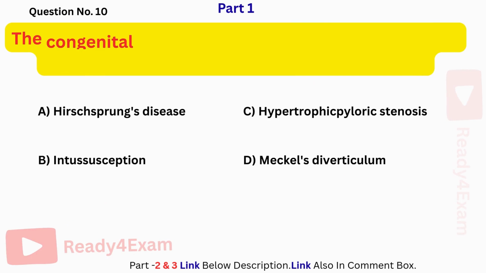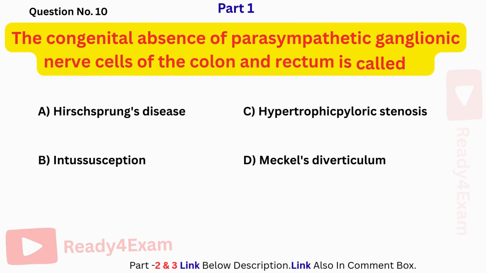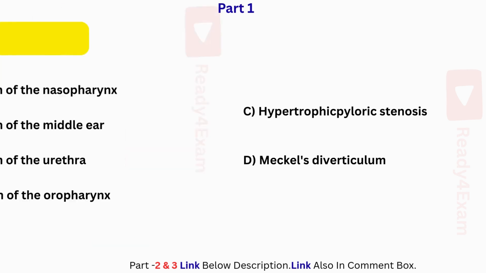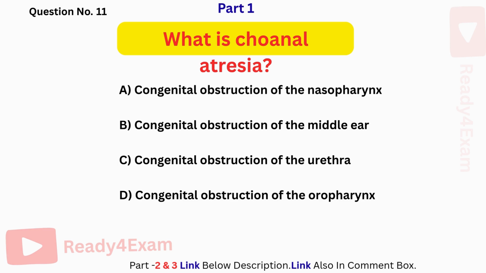Albumin. The congenital absence of parasympathetic ganglionic nerve cells of the colon and rectum is called as... The correct answer is A. Hirschsprung's disease. What is choanal atresia? The correct answer is A. Congenital obstruction of the nasopharynx.